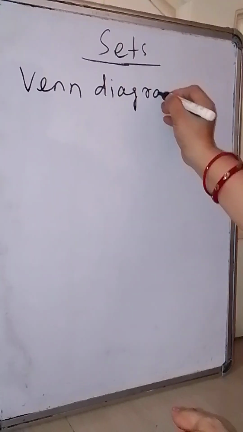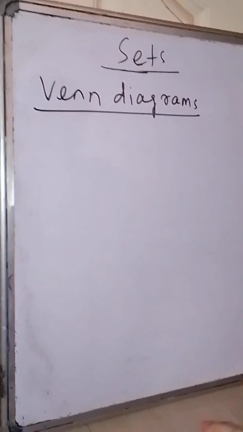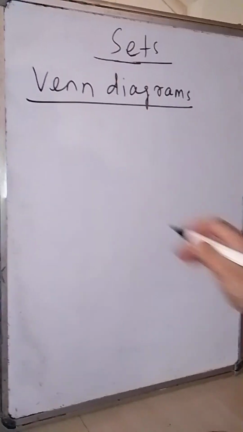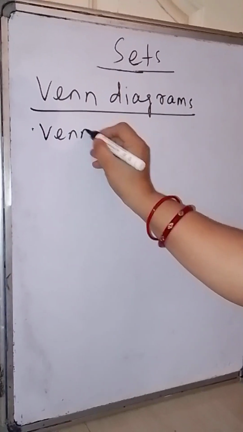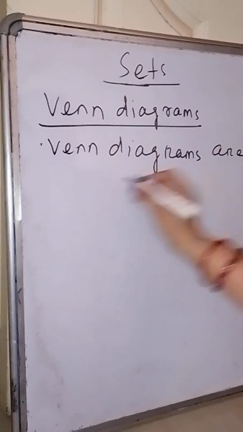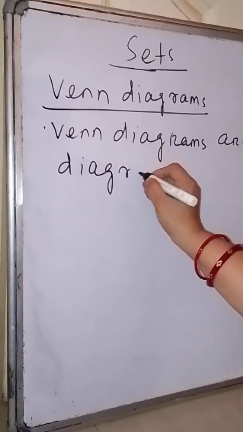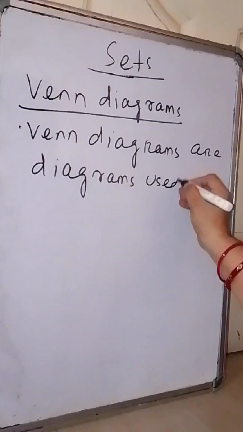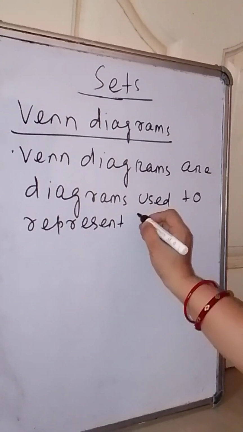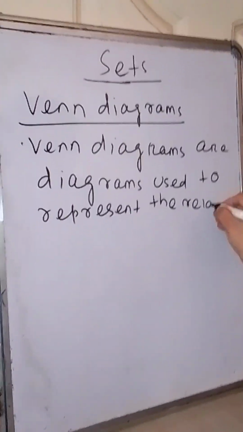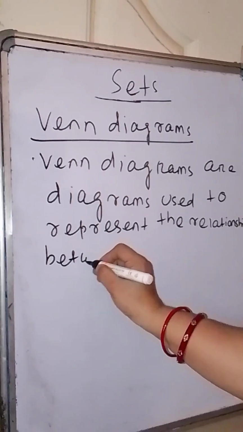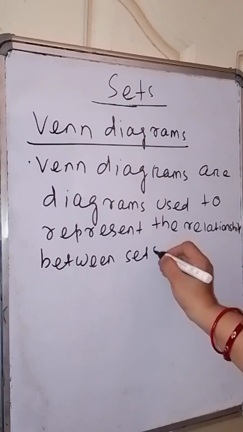Next we read Venn diagrams. So what are Venn diagrams? Venn diagrams are diagrams used to represent the relationship between sets.